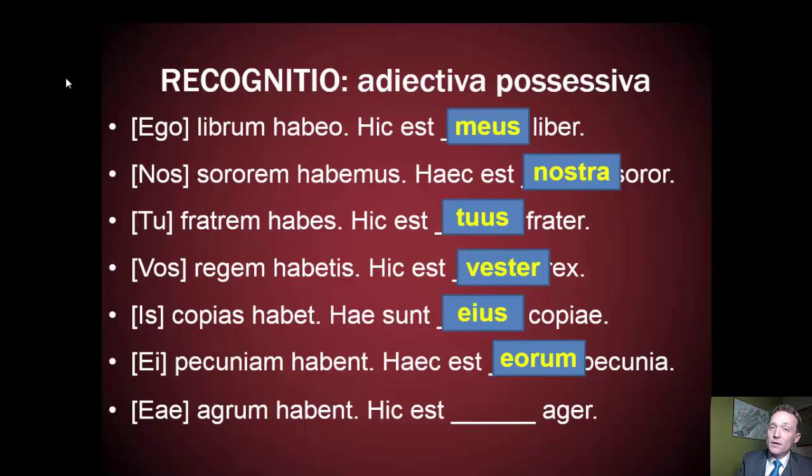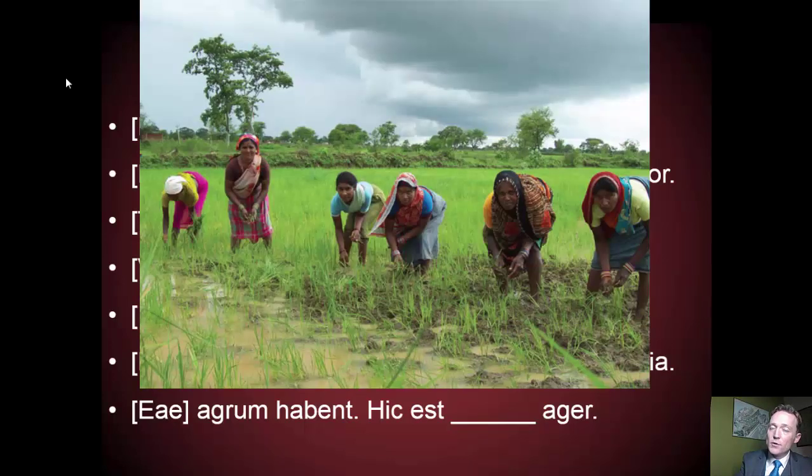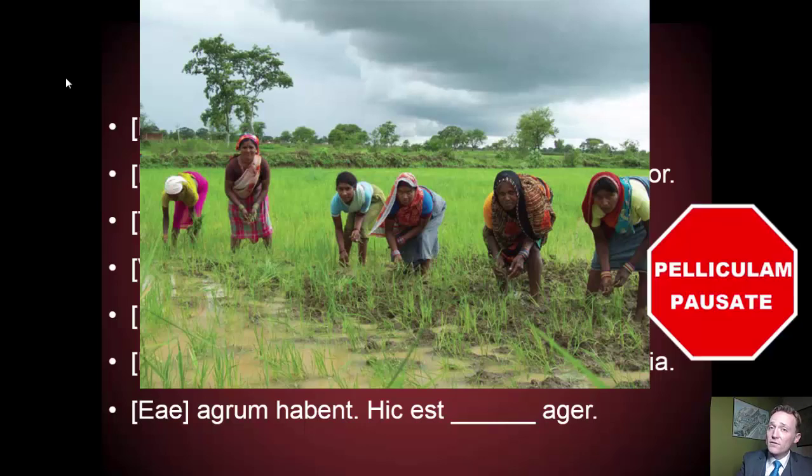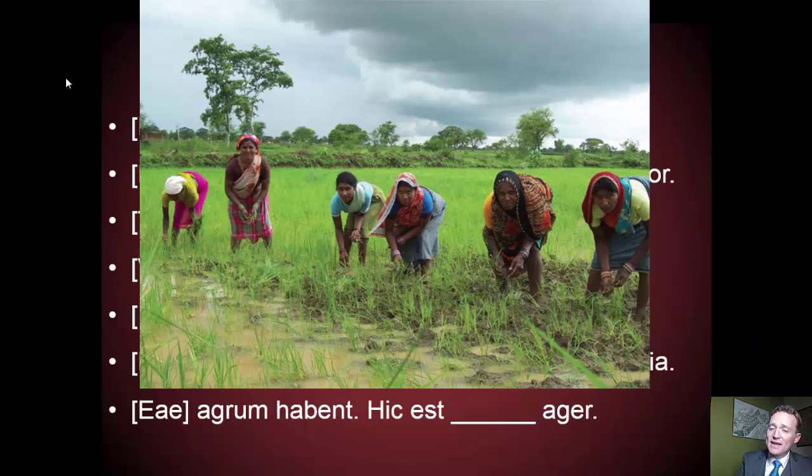Then we have ei agrum habent. They have a farm. Now please notice, who has the farm? Is it a bunch of guys or is it a bunch of ladies? We see ai, so it has to be a group of women. So we say ai agrum habent. We want to say this is their farm. So we have hic est earum ager.